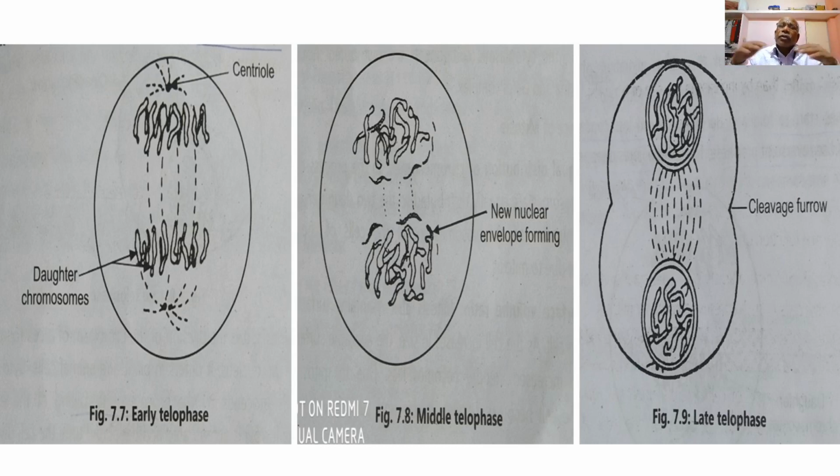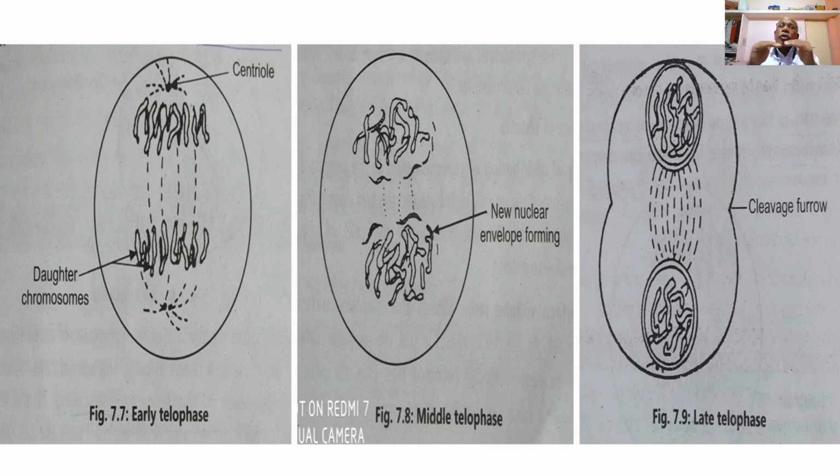After formation of the two daughter nuclei, with complete development of the nuclear membrane enclosing the chromatin material, a cleavage furrow, or division furrow, forms along the entire equatorial plane from the periphery of the cell.